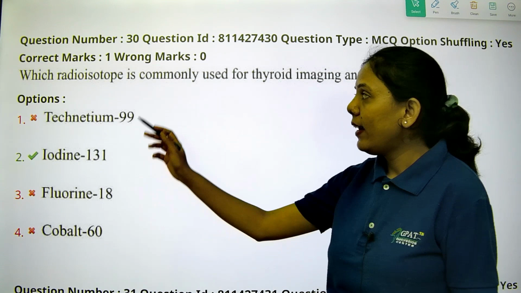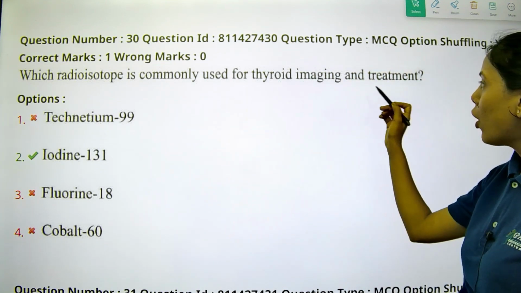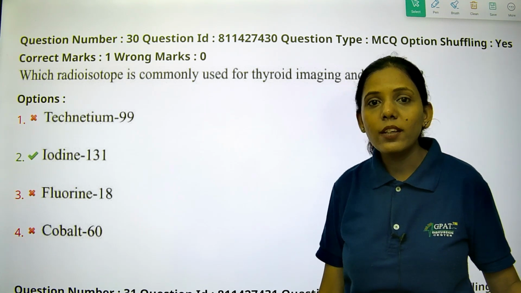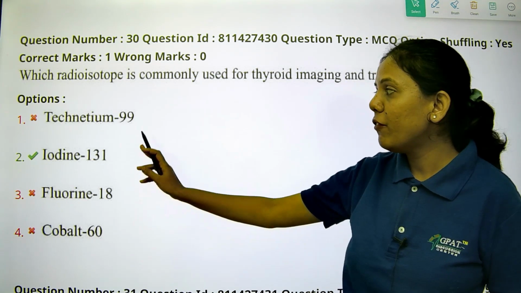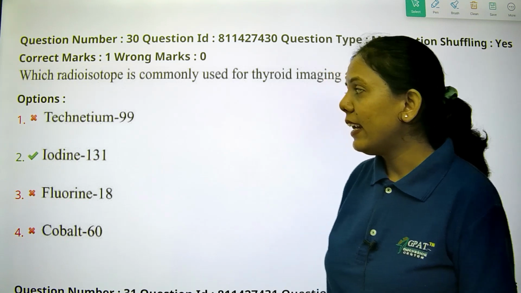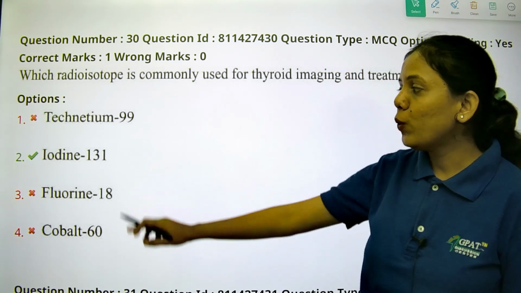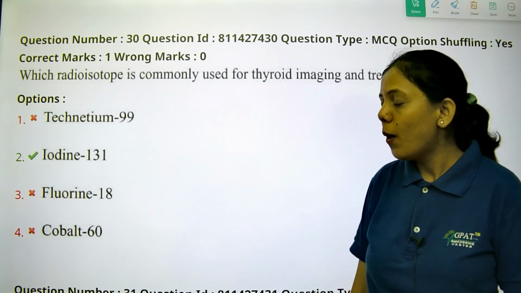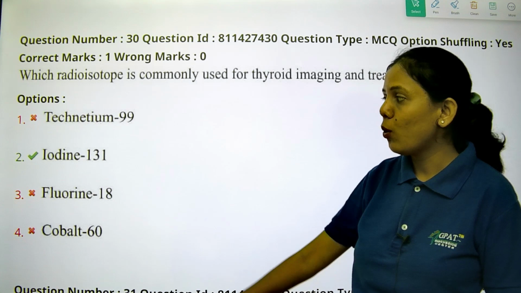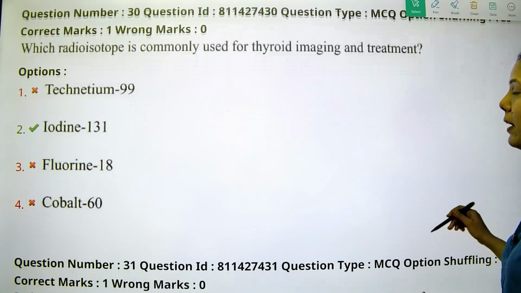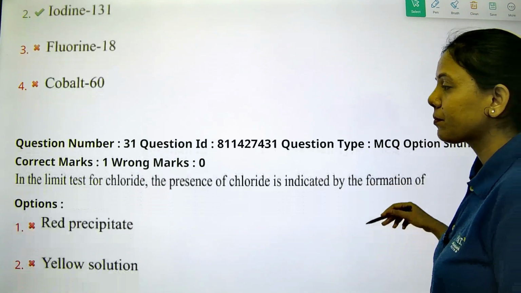Next is, which radioisotope is commonly used for thyroid imaging and treatment? To do the thyroid imaging and the treatment, which radioisotope are we using? Option 1 is technetium 99, option 2 is iodine 131, option C is fluorine 18, option 4 is cobalt 60. So basically we are using iodine 131 for the thyroid imaging and the treatment.